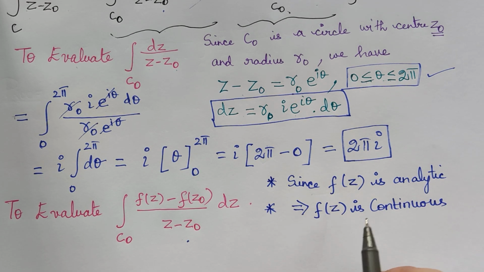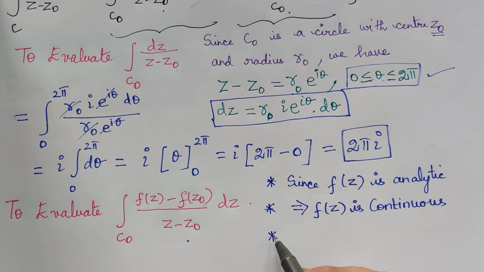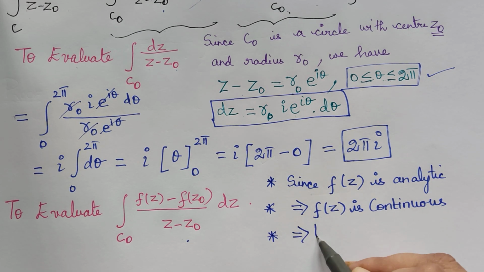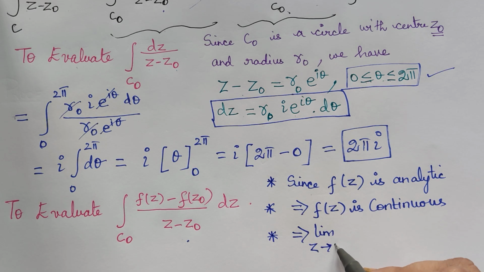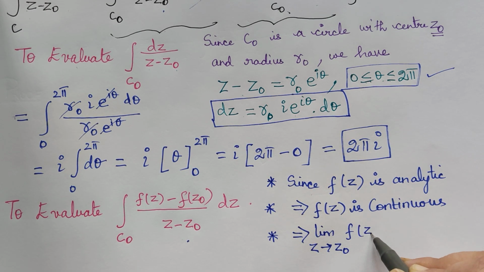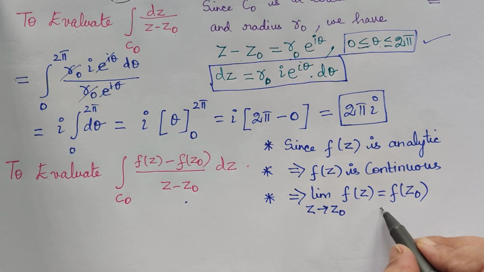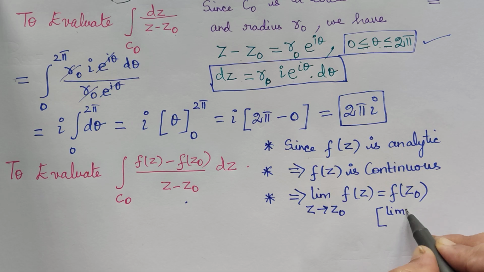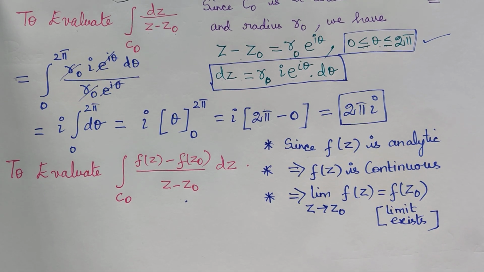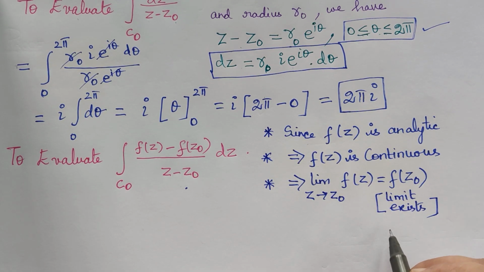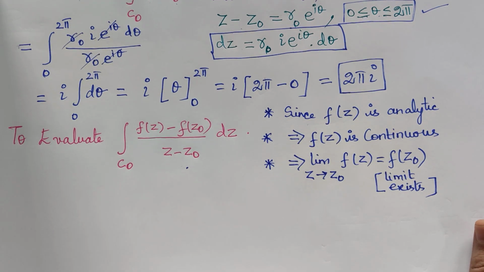What do you mean by that? When do you say that this function is continuous? One of the main concepts is the existence of the limit. If a function is continuous, we can say that the limit exists for that function. So this implies the limit as z tends to z naught of f of z is equal to f of z naught. Because it is continuous, it also implies that the limit exists for this function. So if the limit exists, then we can write the derivative.